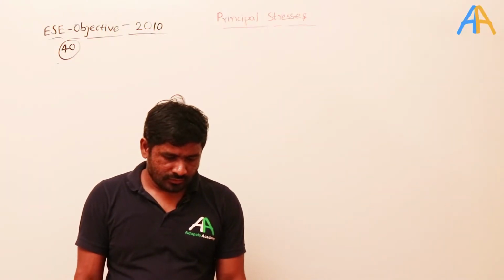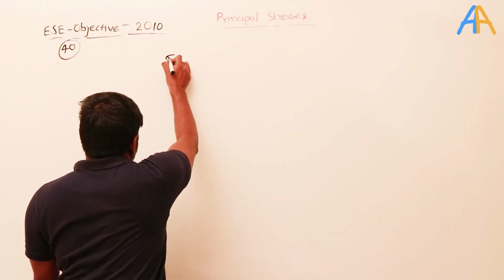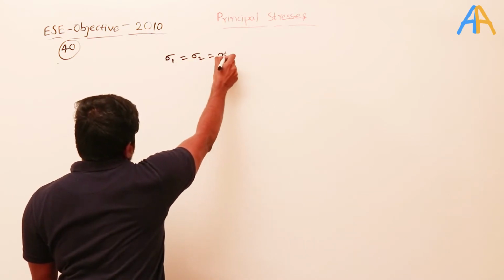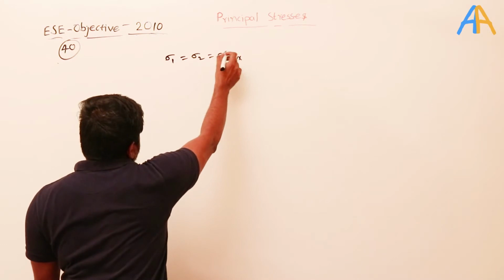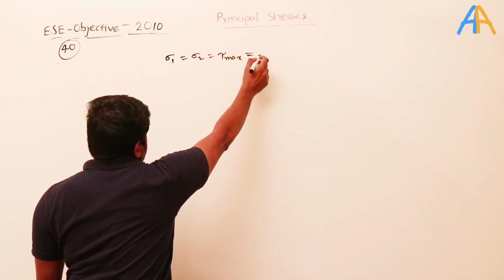Next question: if the principal stresses and the maximum shearing stresses are of equal magnitude, numerically equal, forget about negative or positive, at a point in a stressed body, then the state of stress can be termed as what? What is the meaning of that? It is written as sigma 1 equal to sigma 2 equal to tau max. Numerically, then it will become how much?